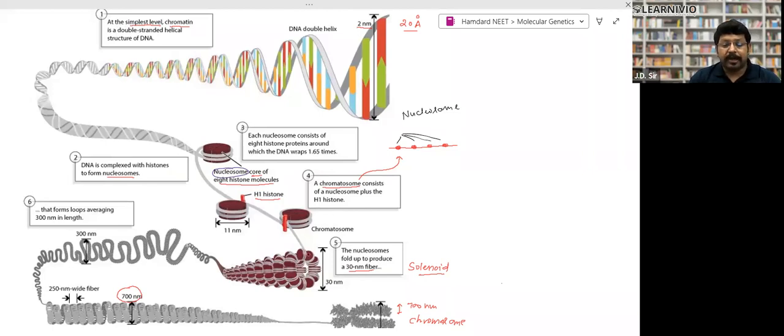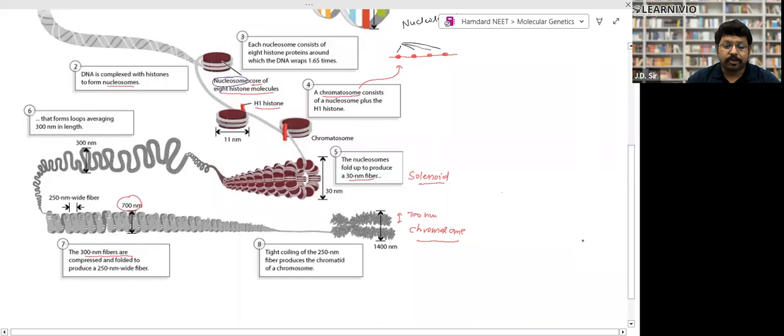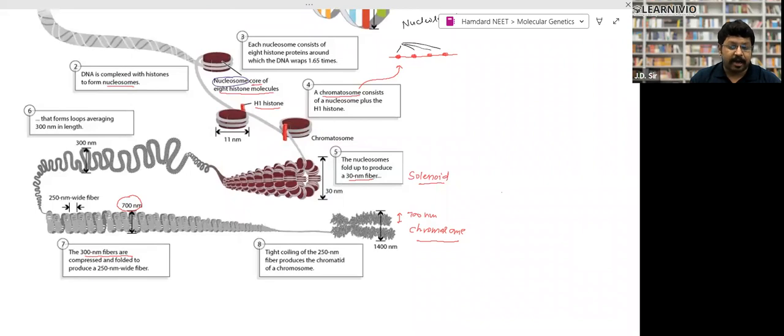Now this chromatosome wraps like a solenoid, and this is called the solenoid structure. It has a diameter, or thickness, of 30 nanometer, right? What is the next structure after solenoid? The solenoid compresses and folds into 250 nanometer wide structures. They wrap and make a 700 nanometer structure. This 700 nanometer structure is known as the chromosome. So that is the final condensed structure.